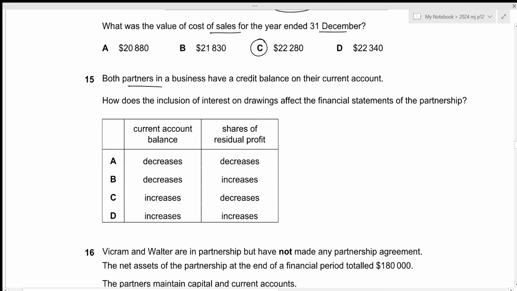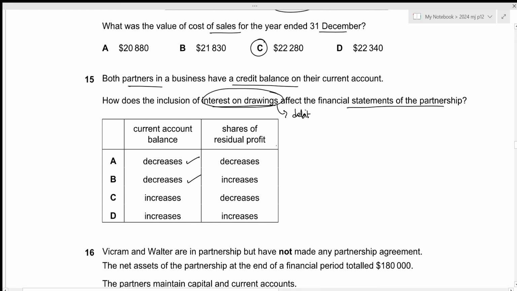Both partners in a business have a credit balance on their current account. How does the inclusion of interest on drawings affect the financial statements of the partnership? So if we include the interest on drawings, it is something that will have to be paid by the partners to the partnership. So this will go on the debit side of the current account. And if it goes on the debit side, it means that the current account balance will decrease, which is given by option A and B.